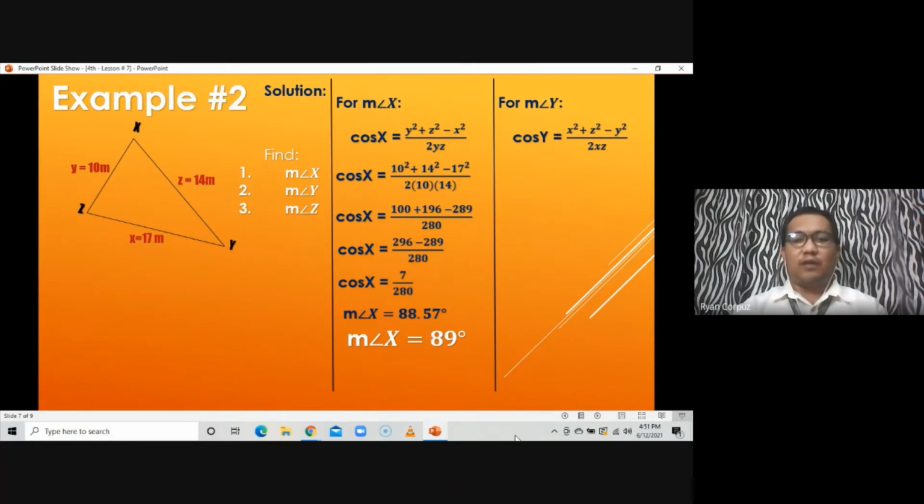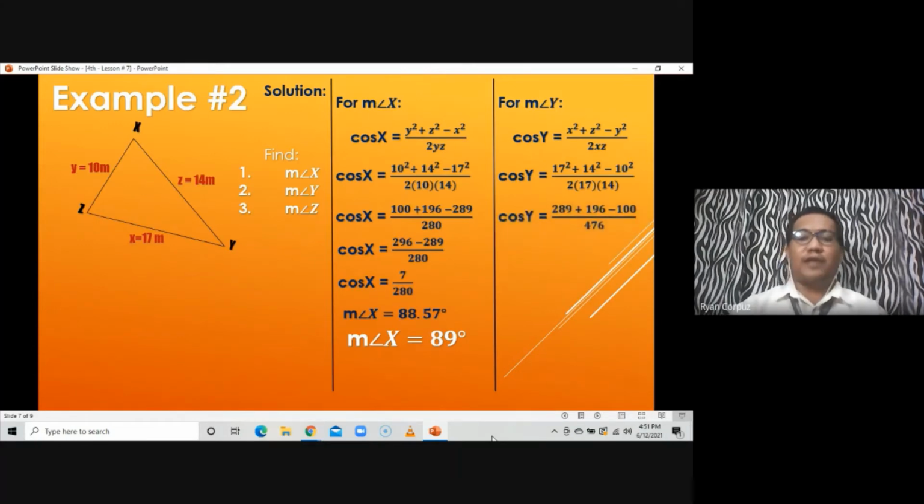So substituting the given in the formula, we'll come up with cosine y is equal to x is 17, so it should be 17 squared, z is 14, so it should be 14 squared, minus y is 10, so it should be 10 squared, all over 2 times 17 times 14. Then simplify the numerator part as well as the denominator.